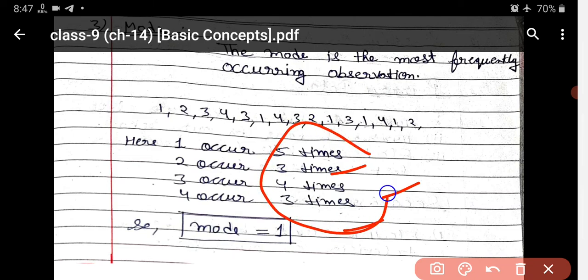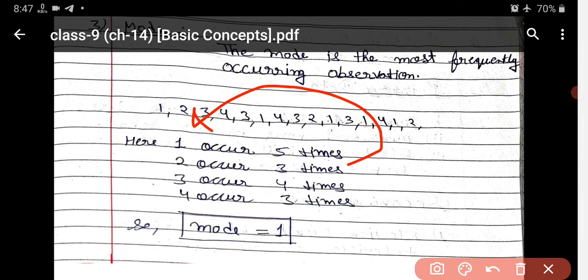So which occurs the maximum number of times? Only 1. What is the maximum number of times here? 5. And which number is it? 1. So mode is equal to 1. So it means that it is that observation which occurs the maximum number of times, or whose frequency is more. So here 1 occurs the maximum number of times, so the mode is 1. Okay.